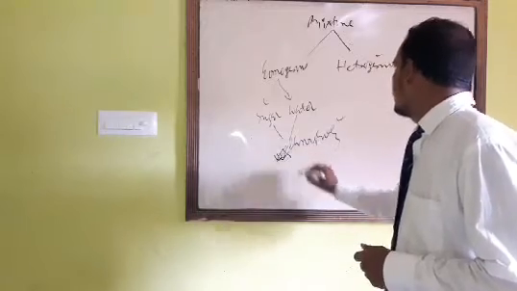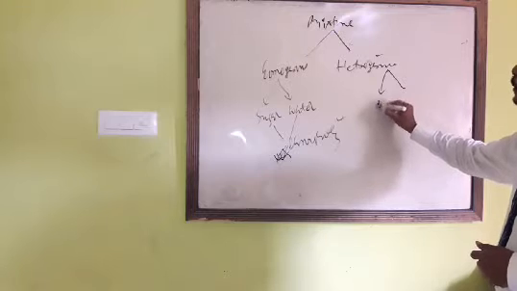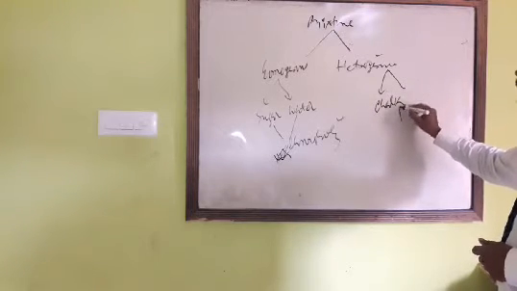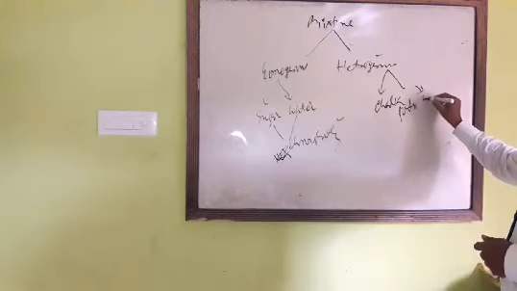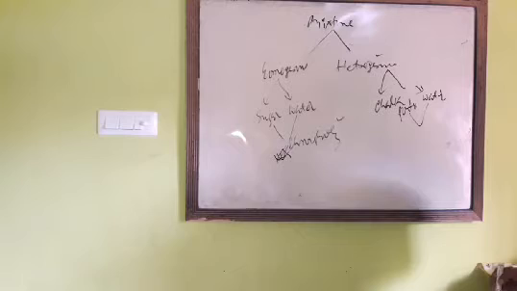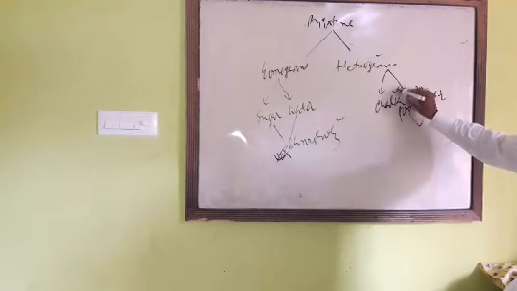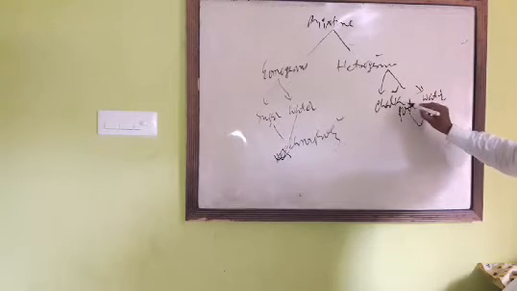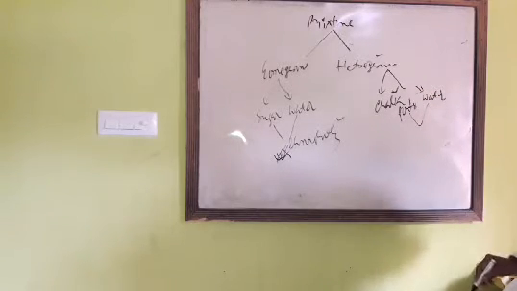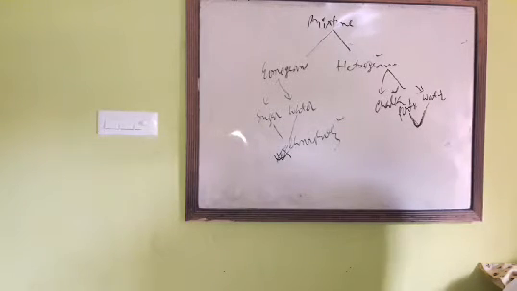So this is known as a homogeneous solution. But take the example of a solution of chalk powder and water. If you mix chalk powder and water, chalk powder doesn't mix thoroughly with water. So chalk powder particles can be visible in the water. So it is known as a heterogeneous solution.